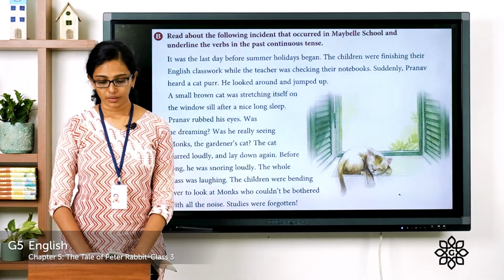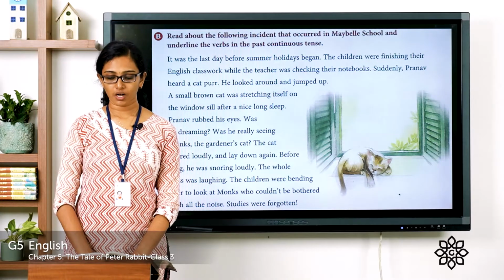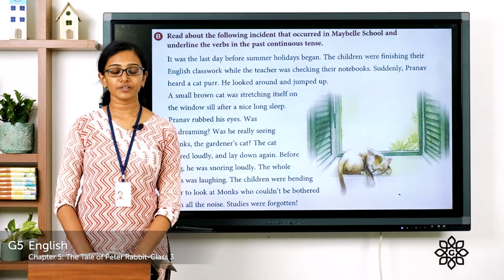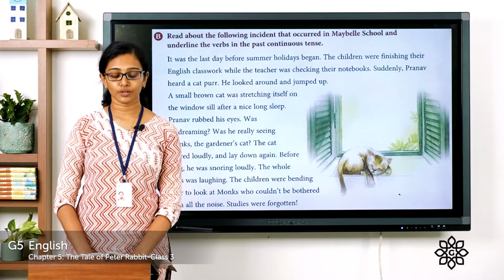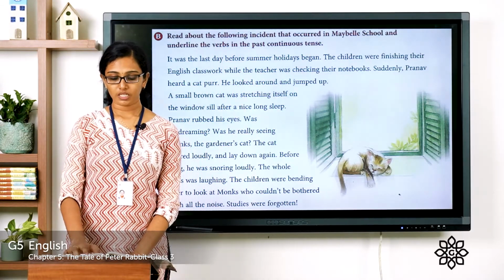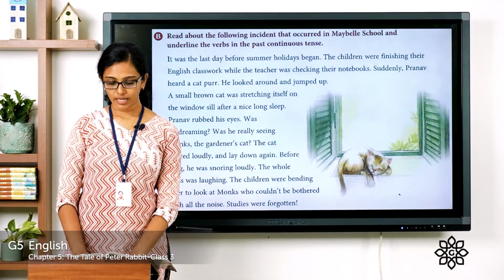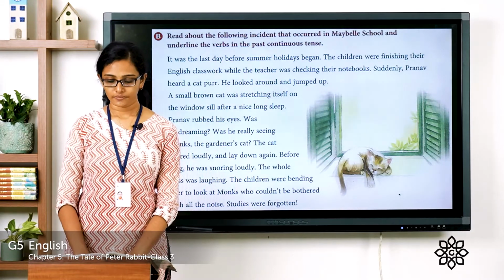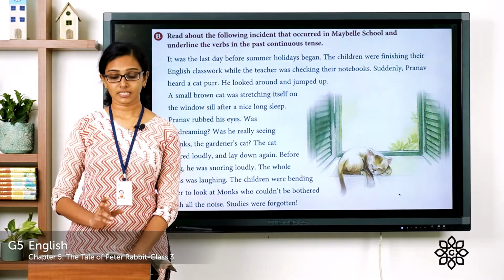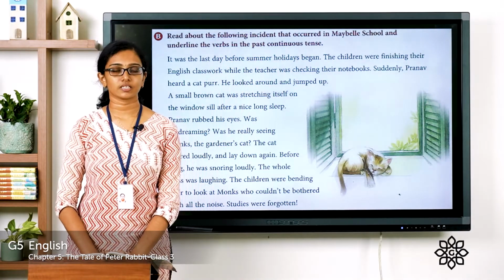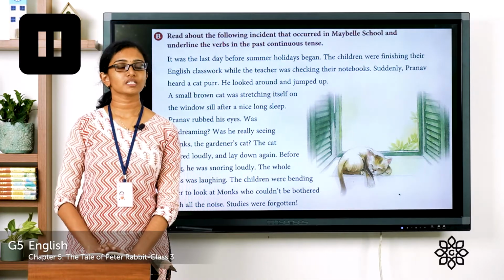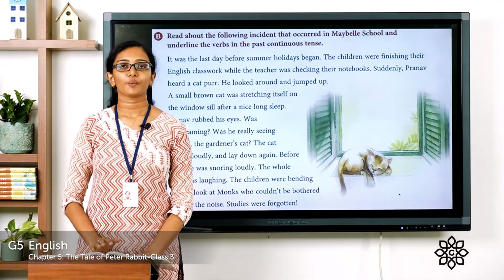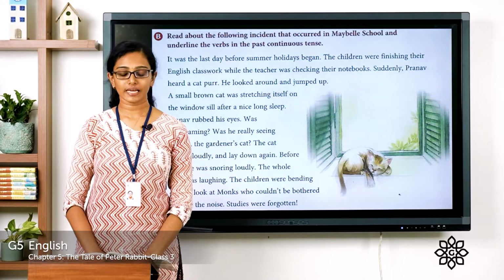B. Read about the following incident that occurred in Mabel's school and underline the verbs in the past continuous tense. All of you please read the passage and you have to underline the phrases or the verbs given in past continuous tense in this exercise. Pause the video, finish this activity and come back. Hope you are done with that. Now let's read the passage.